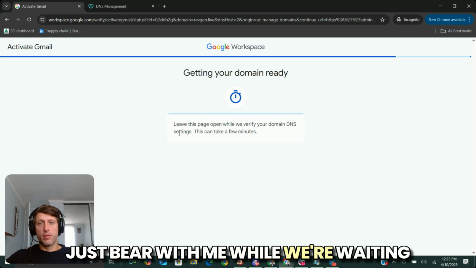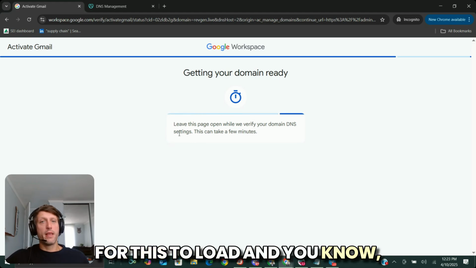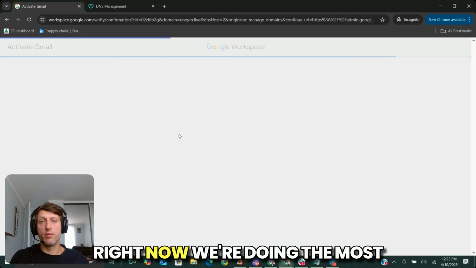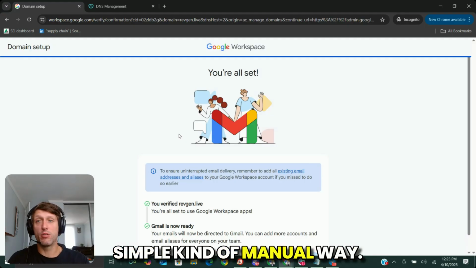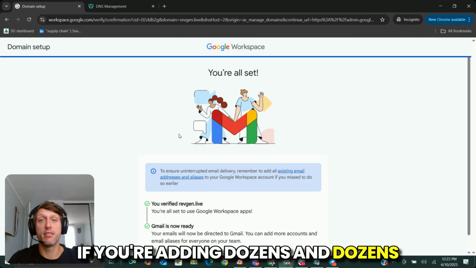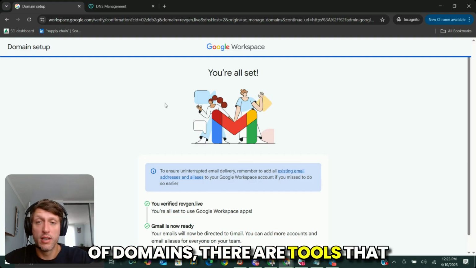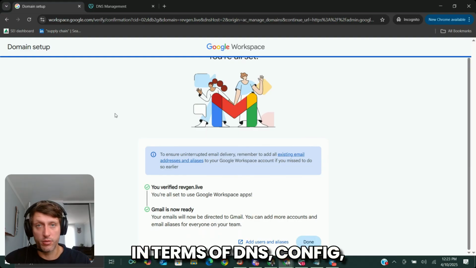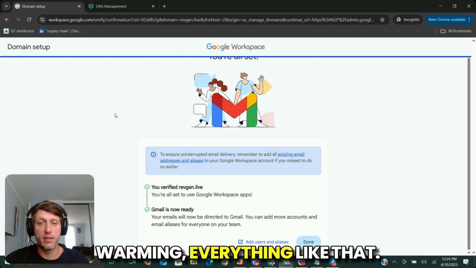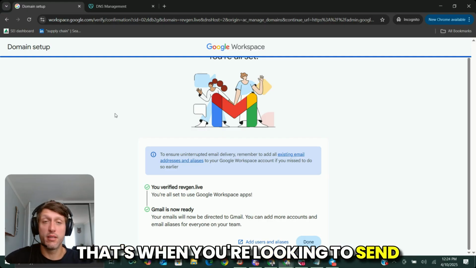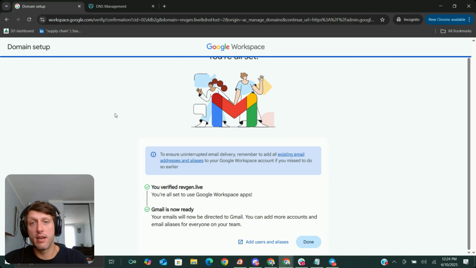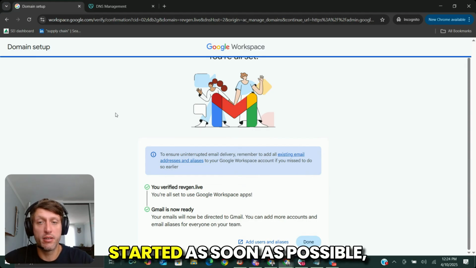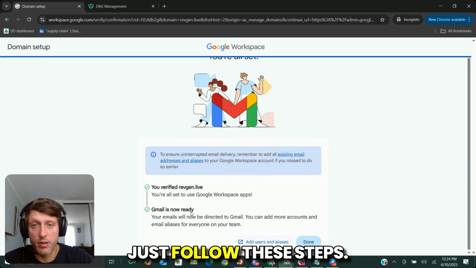Just bear with me while we're waiting for this to load. And I guess while we're waiting, there's a lot of ways to do this. Right now, we're doing the most simple, kind of manual way. If you're adding dozens and dozens of domains, there are tools that allow you to do it all automatically in terms of DNS config, warming, everything like that. That's when you're looking to send thousands and thousands of emails. But for the sake of just getting started, getting your outbound started as soon as possible, just follow these